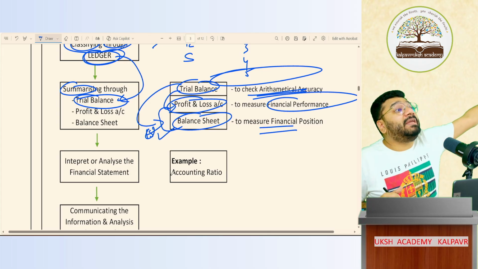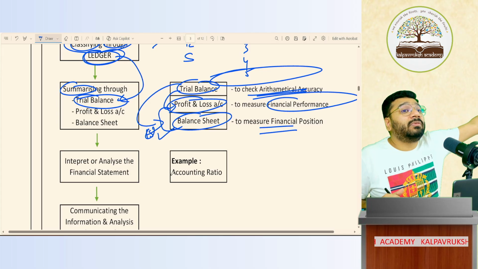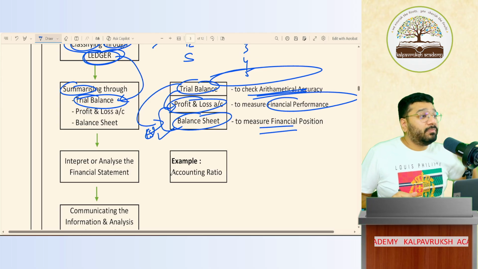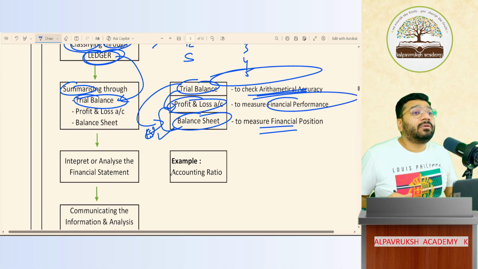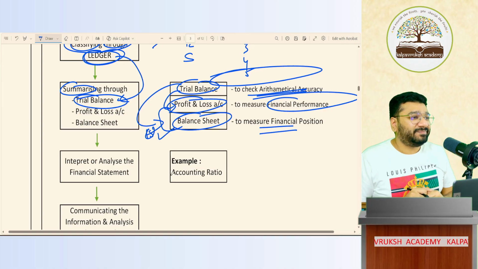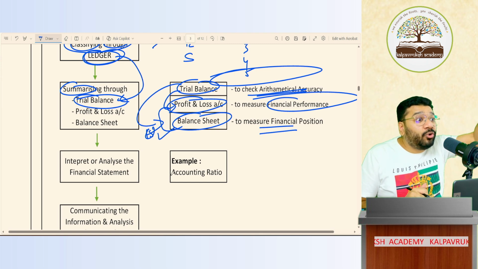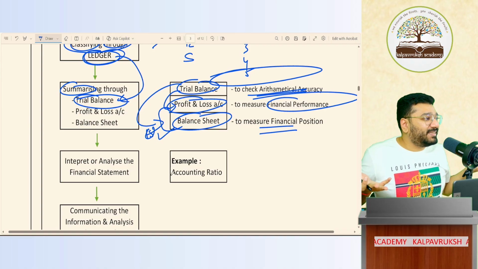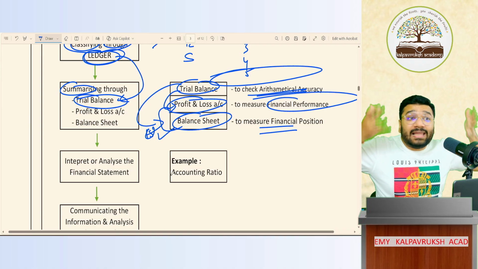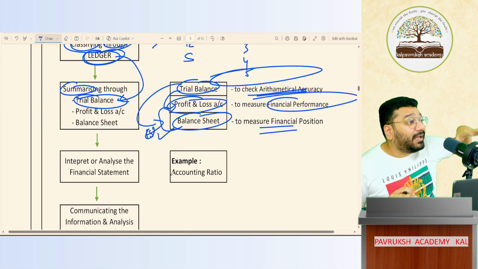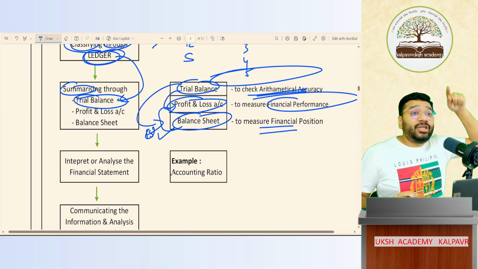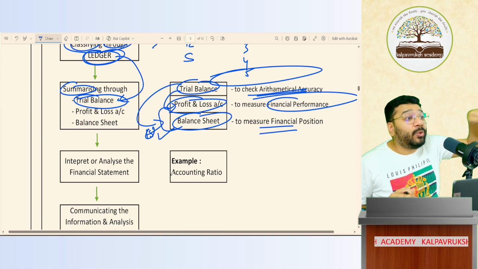My company's previous year turnover was 10 crore. Current year turnover is 8 crore. Which year did I do best? Last year. How did you get to know this? By doing analysis. So if you analyze all the financial statements, you will actually get to know which company is doing better, which company is not doing better. And you will want to invest in the company which is doing better.